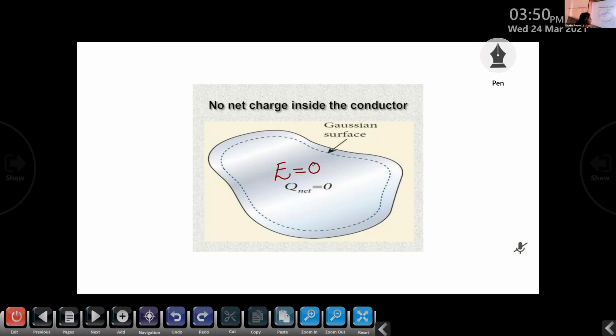So if the electric field is equal to 0 inside a conductor, then we can simply prove that no charge is present inside the conductor. The charges are only distributed on the surface of the conductor, not the inside. No charge is distributed inside the conductor.